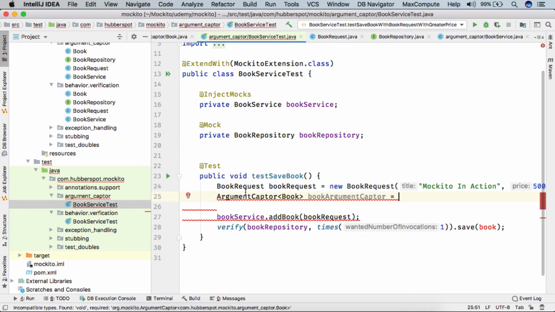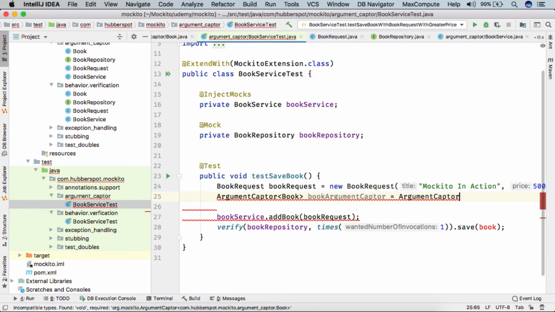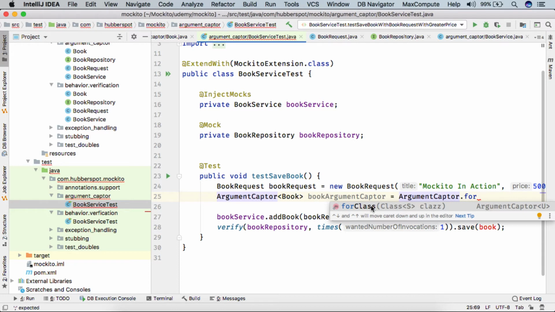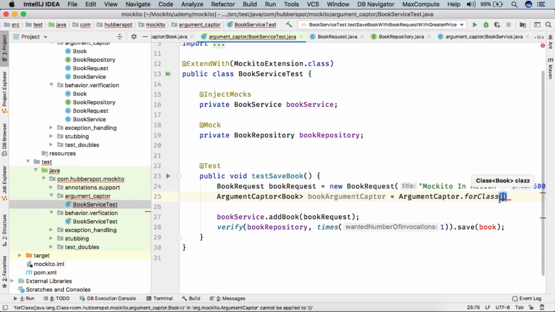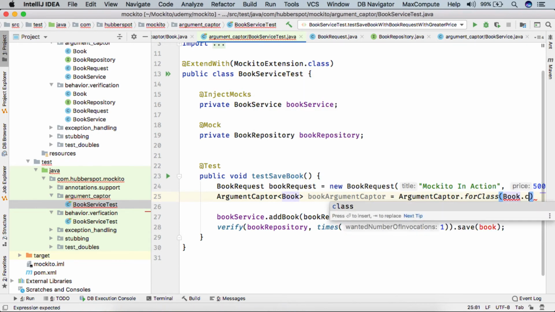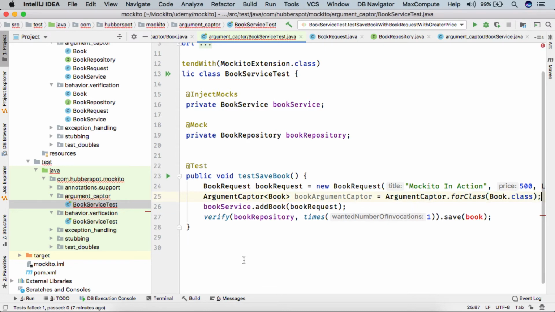We create this argument captor by calling ArgumentCaptor dot forClass, where we provide the type of class. Here we give Book.class. Then in verify, I'll simply remove this part.